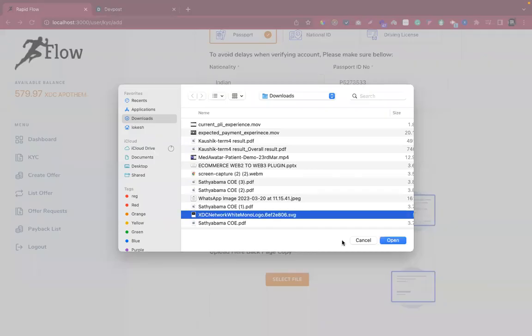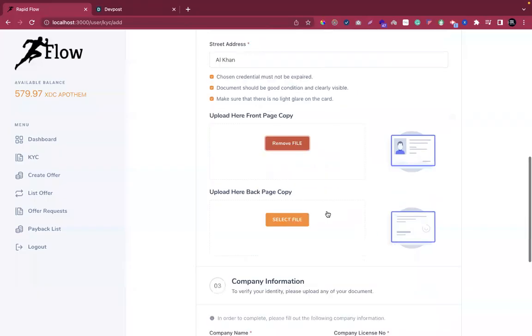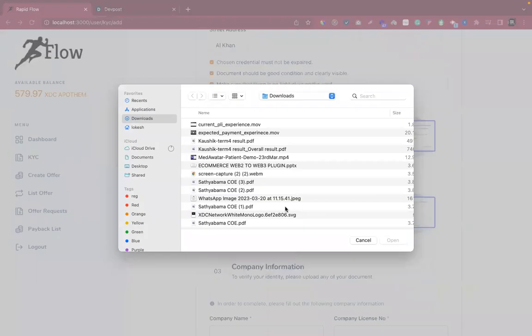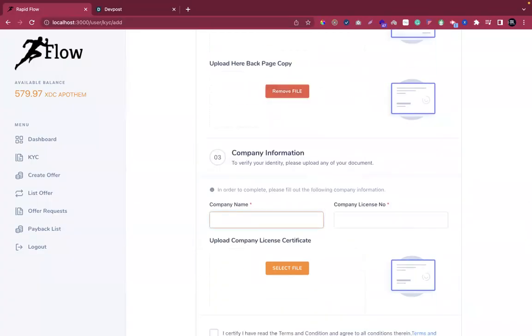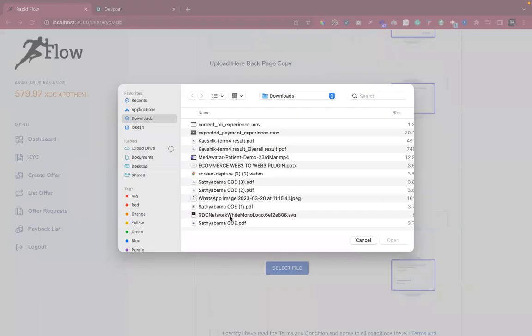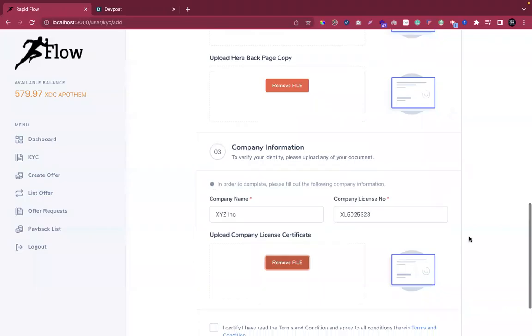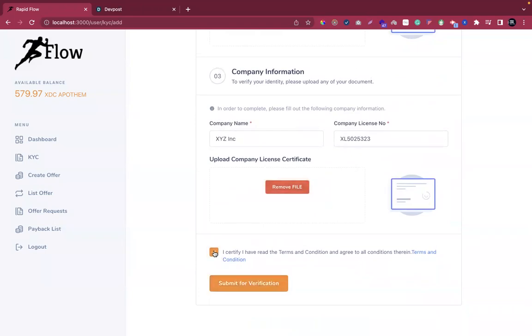Upload the passport image, front page and then back page. Choose incorporation, my company number, with the company license certificate, and then I finally read the terms and conditions and agree to them.